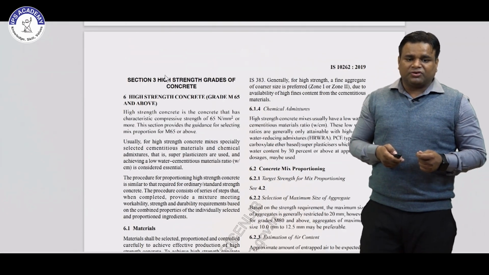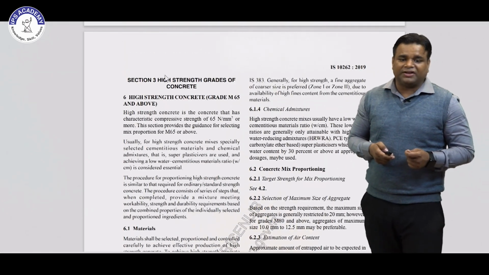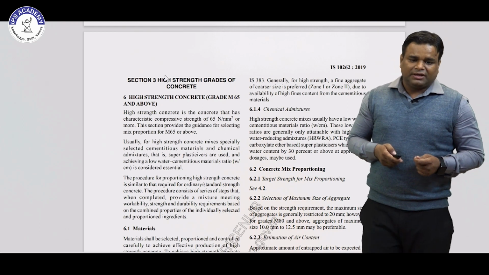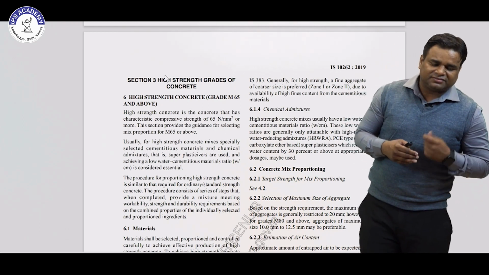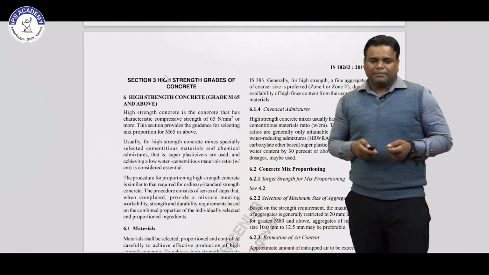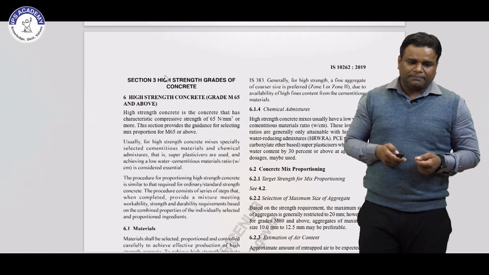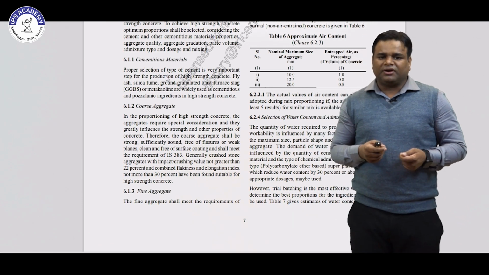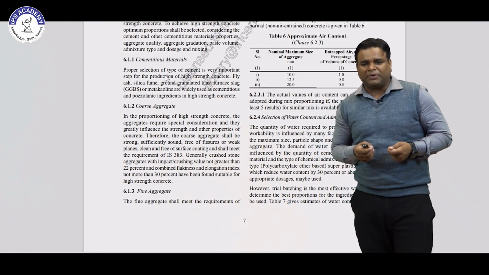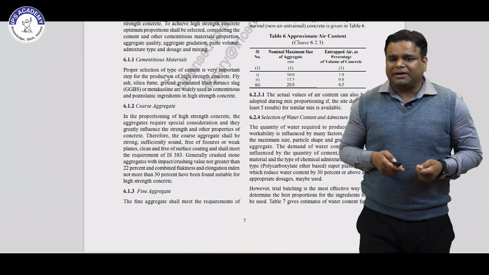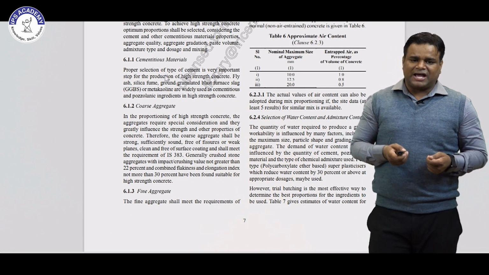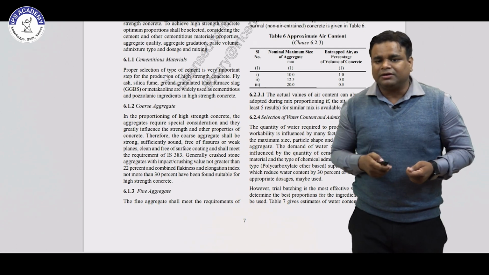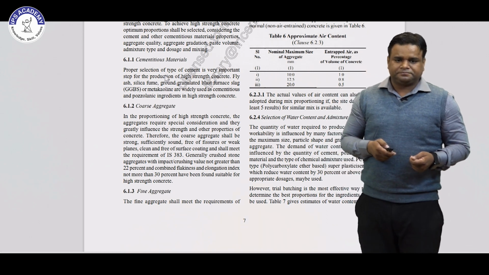Then for designing concrete for higher strength, these are the steps. These are the same steps as for standard and ordinary concrete, but there are some modifications in the tables. Just like the estimation of air content, for 10 mm, 12.5 mm or 20 mm, the entrapped air volume is changed compared to what we have seen for standard concrete.